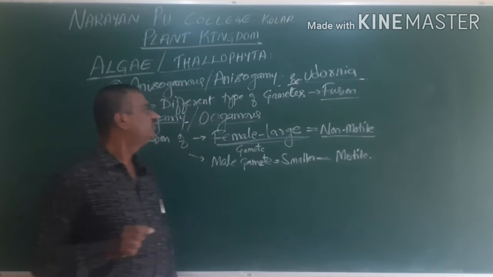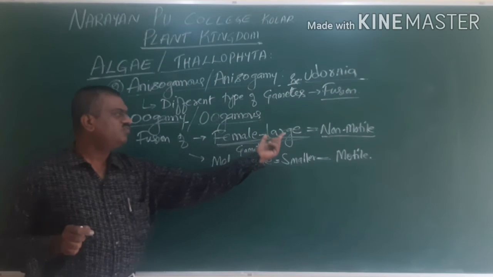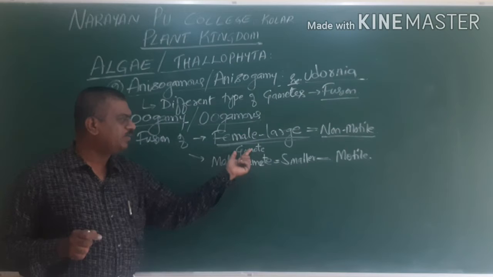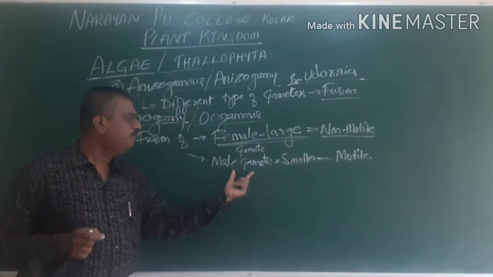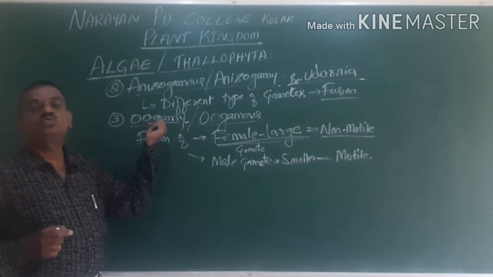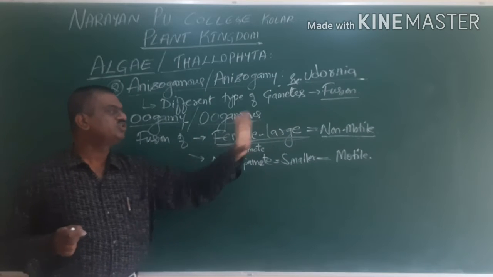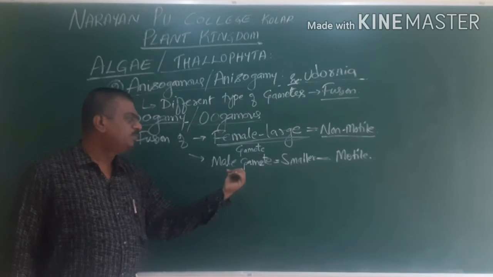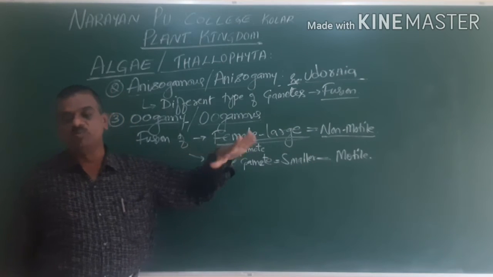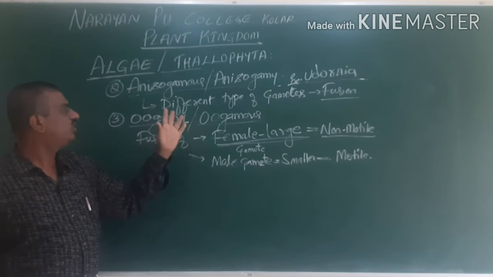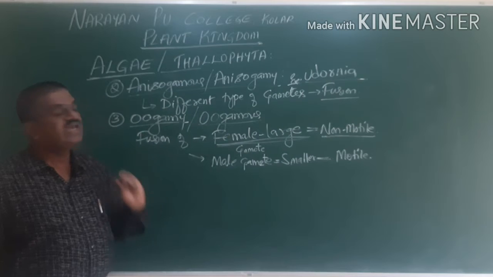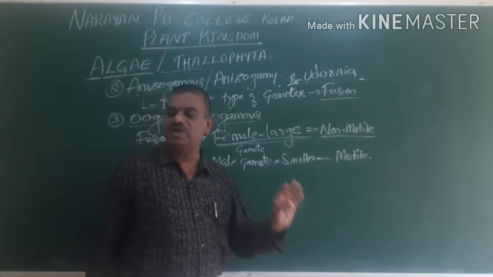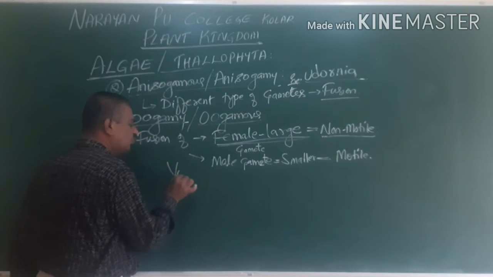So the fusion of a large female gamete and a smaller male gamete is called oogamy. The female gamete is non-motile and cannot move, whereas the male gamete is smaller but has the capacity of movement. This is called oogamous.